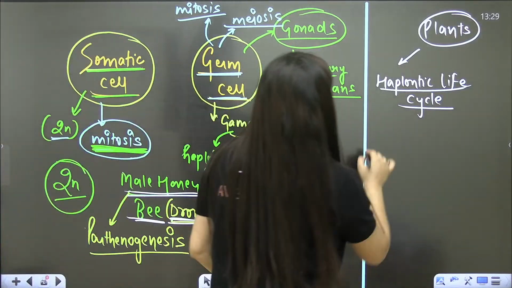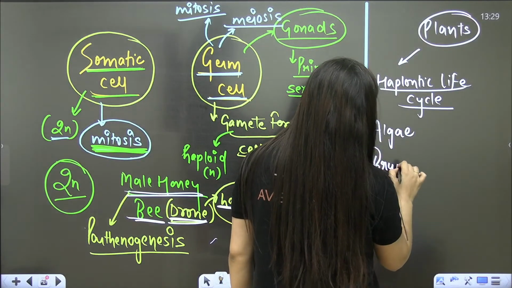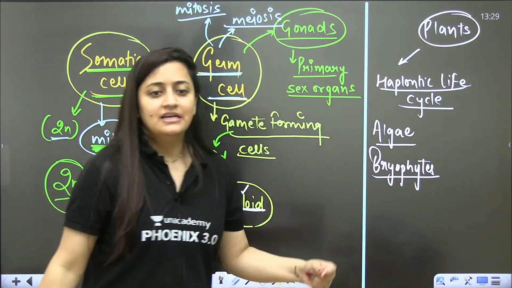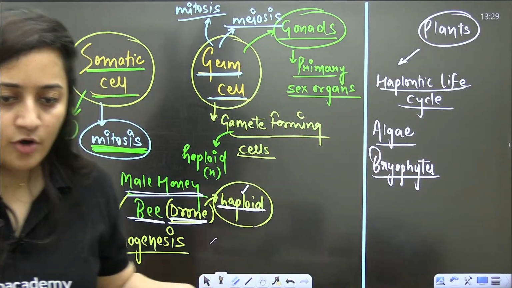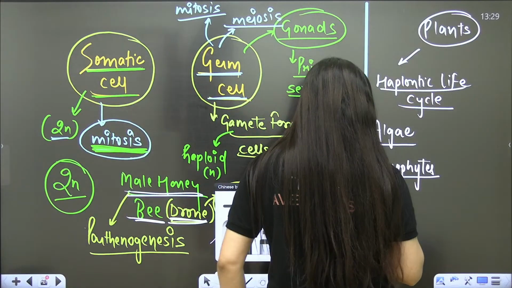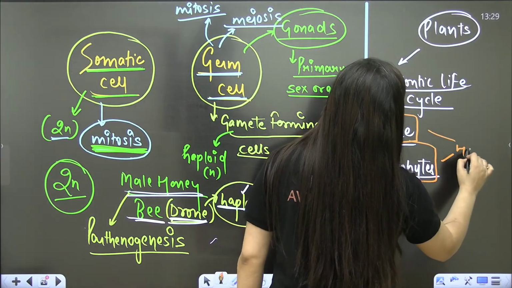But in the case of plants, like algae, like bryophytes, what do we see? Yes students, what do we see? We see that their main plant body is haploid.